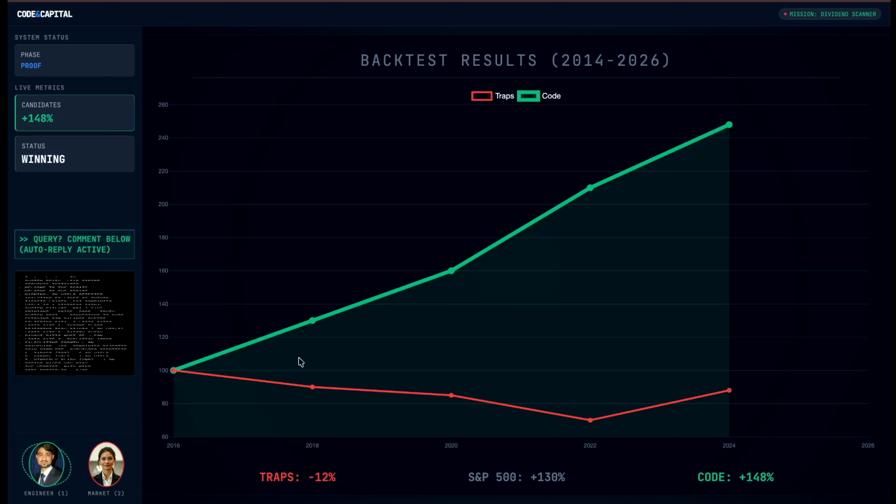The math. Wow, it's undeniable. A 148% gain versus a 12% loss. I think I need to delete my Walgreens order.